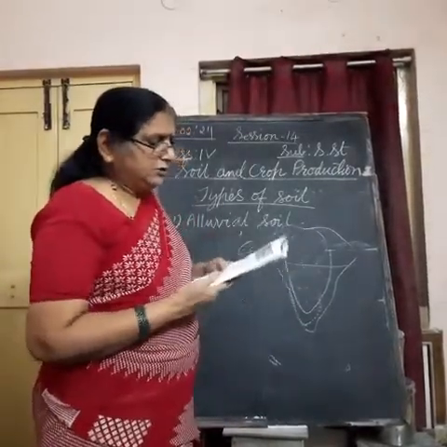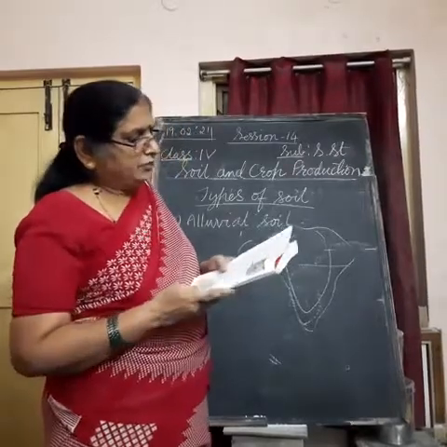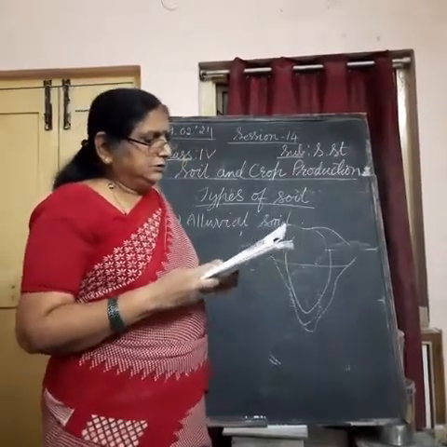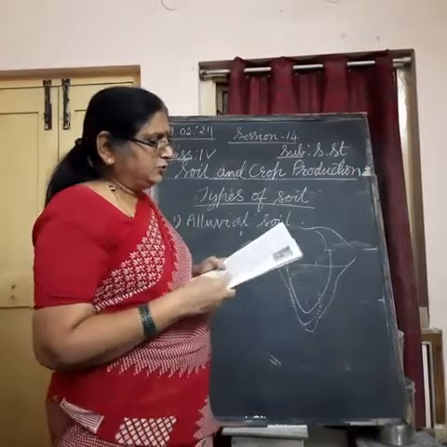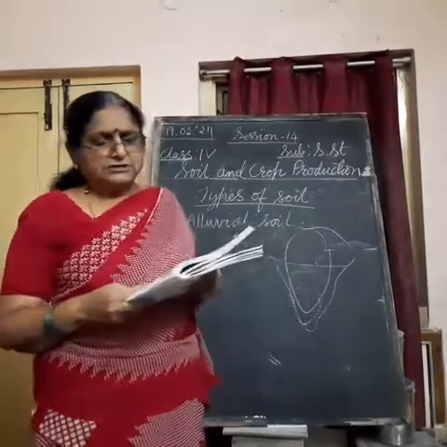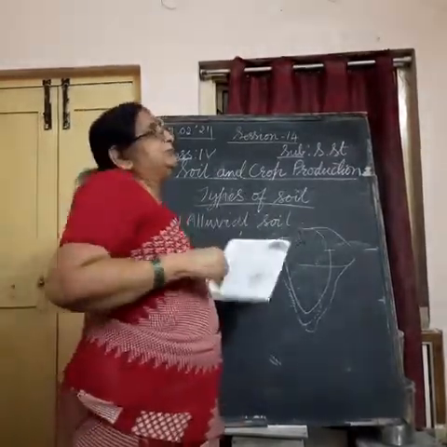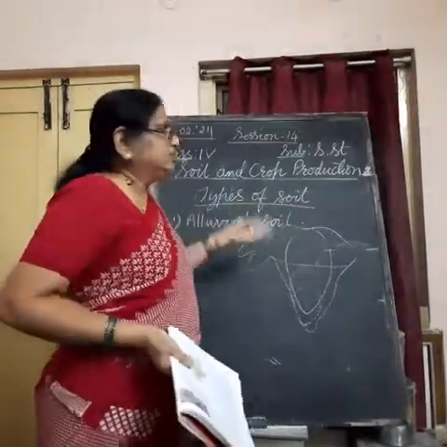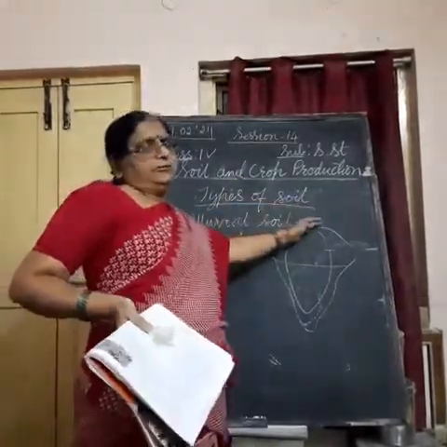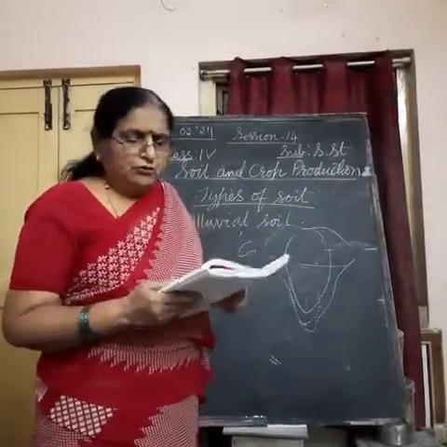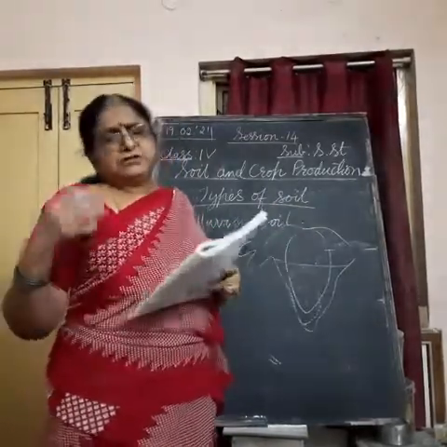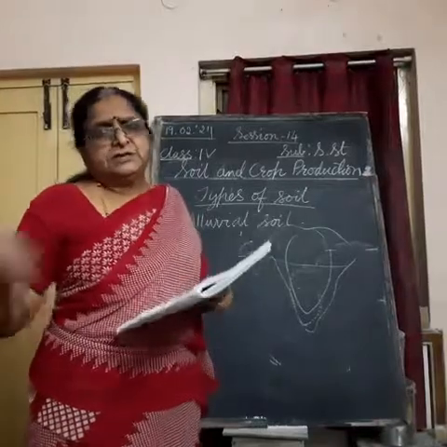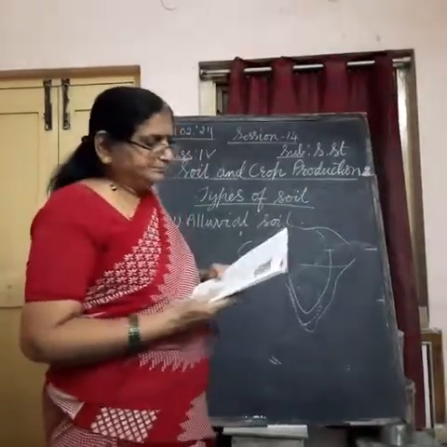The soil on the hill slopes is made up of coarse materials. It is good for planting fruit trees. So this mountain soil, which is coarse, not so soft, on the top part of the mountain, is good for growing fruits. So fruit orchards you find in Himachal Pradesh and other hilly regions.